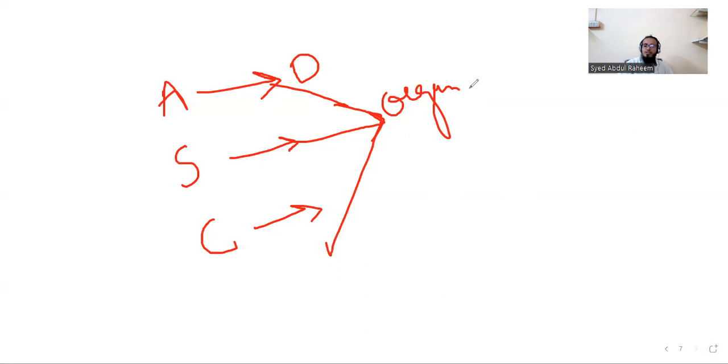So the organ will show the effect due to the disharmony, the disequilibrium of blood and lymph. Wherever the blood and lymph are affected more, that organ will show some signs.